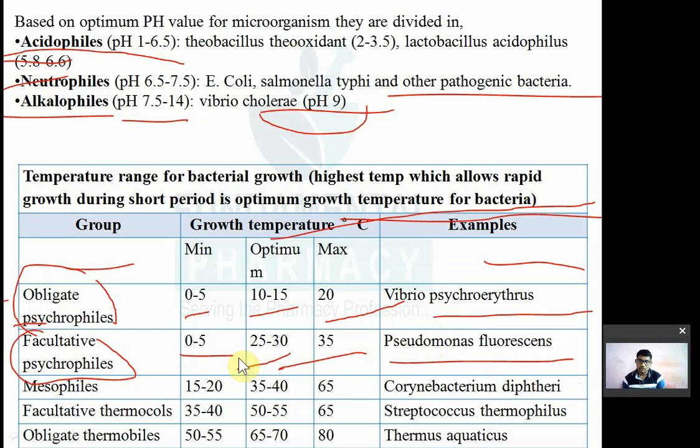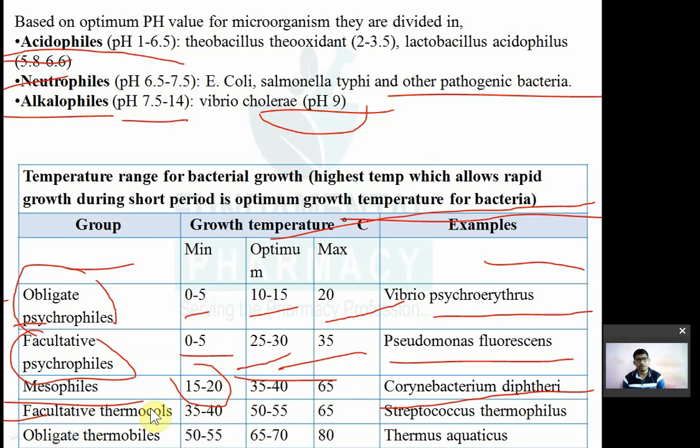The next category is the mesophiles. Mesophiles are the bacteria which can survive at 15 to 20 degrees Celsius. Their optimum temperature for growth is 35 to 40 degrees Celsius. They can survive a maximum temperature of 65 degrees. For example, Corynebacterium diphtheriae. This is a mesophile. Now the next one is the facultative thermophile.